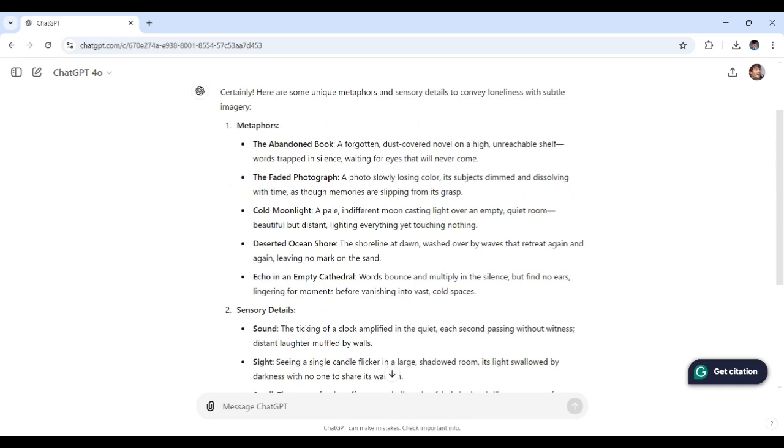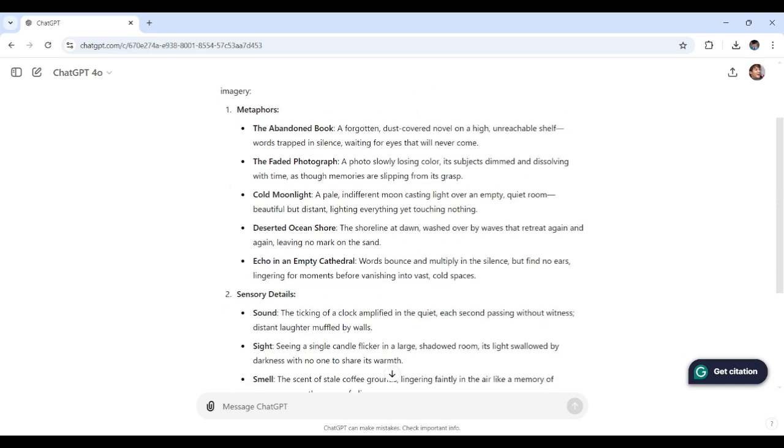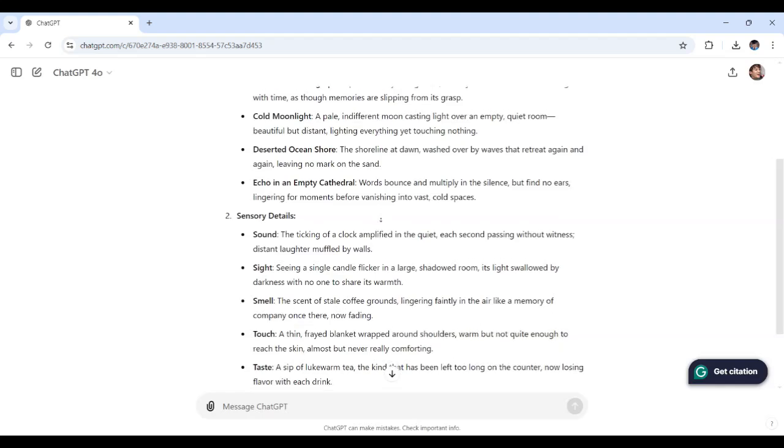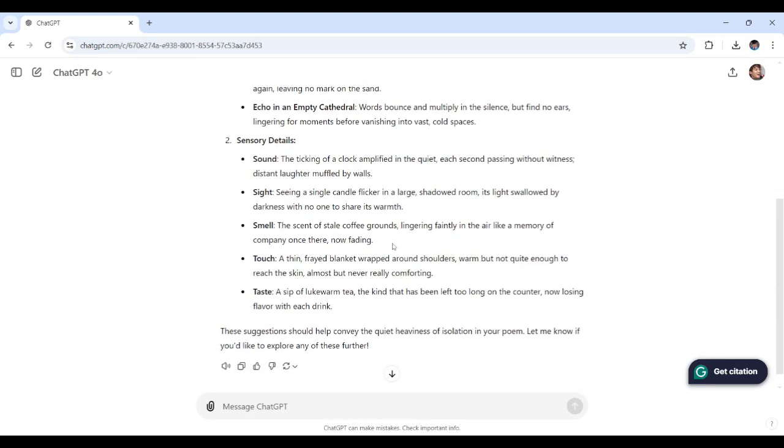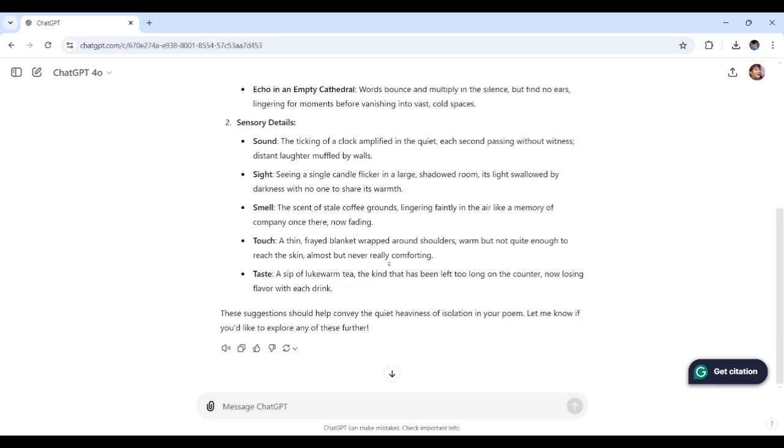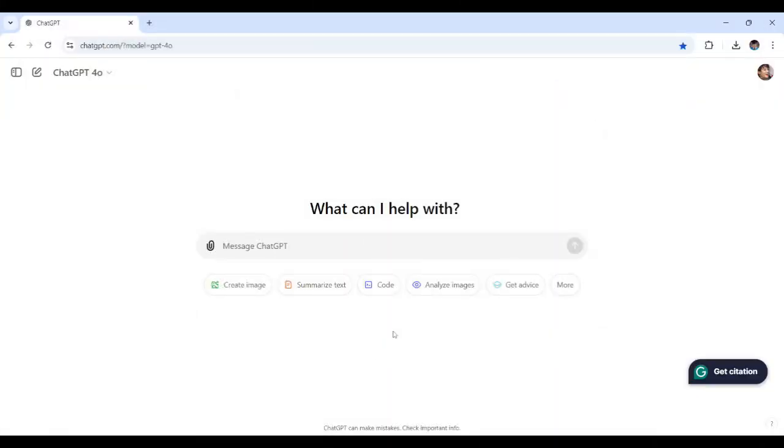They paint a vivid picture that invites readers to feel the isolation. So try experimenting with different imagery until you find the one that feels right for your poem. The more unique the metaphor is, the more impact it'll have on your readers. We're almost there. Now let's add that final touch by focusing on rhythm and sound. Poetry isn't just about what words mean. It's about how they flow together, creating a musical quality that draws readers in. This is where alliteration, rhyme, and even rhythm come into play, giving your poem a memorable sound.